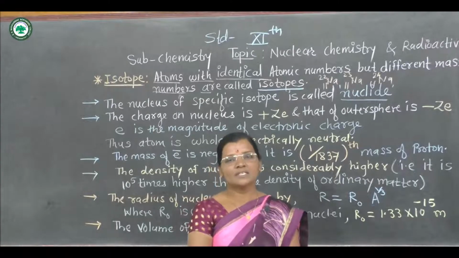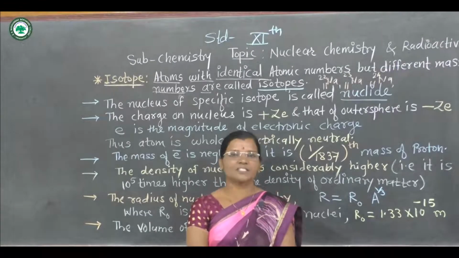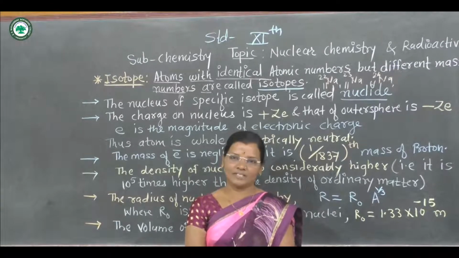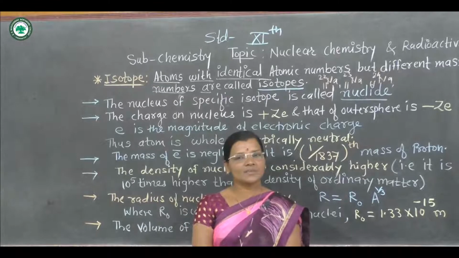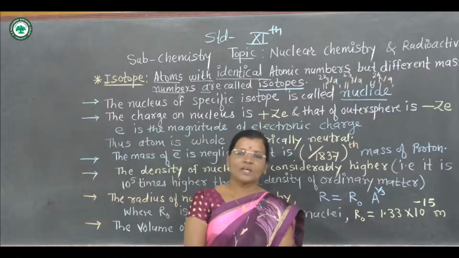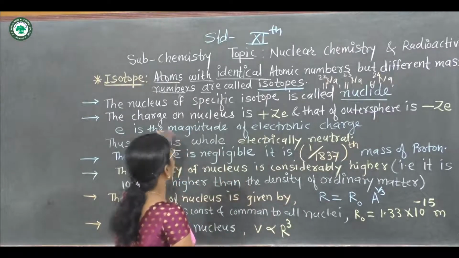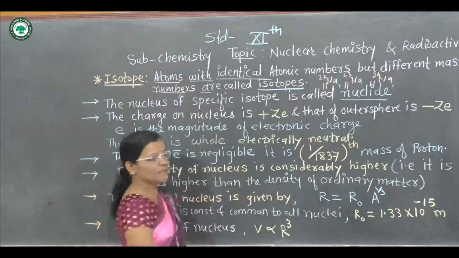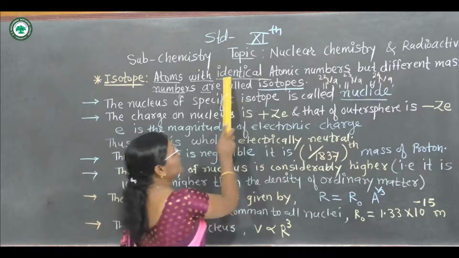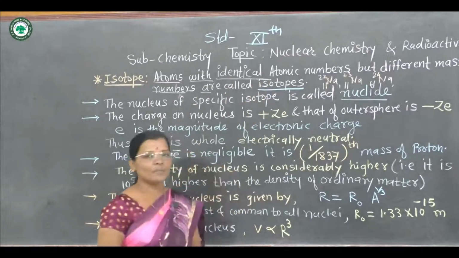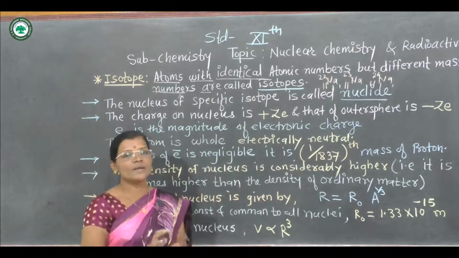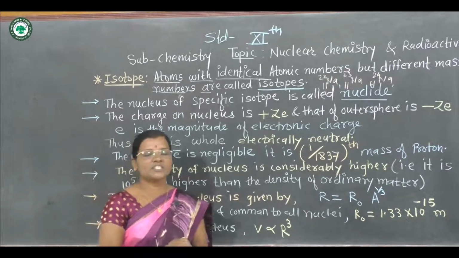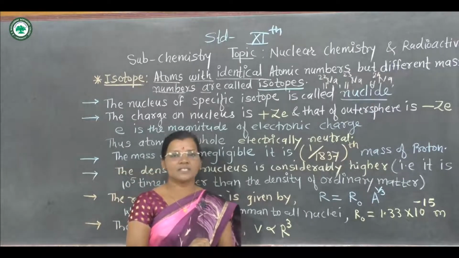Today we are going to see a topic from 11th standard, that is nuclear chemistry and radioactivity. Let us consider the concept of isotope from this topic. First we will consider what is meant by isotope. These are the atoms with identical atomic numbers, but they have different mass numbers. Such types of nuclei are called isotopes.